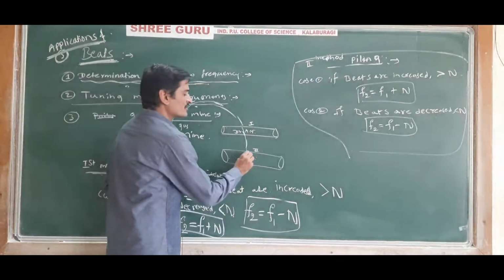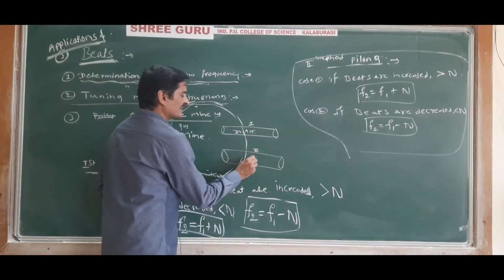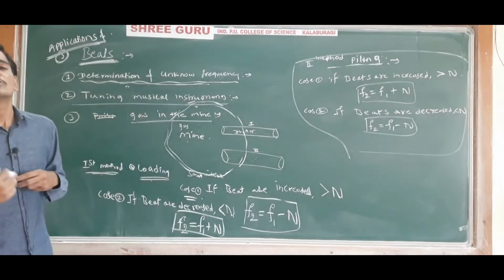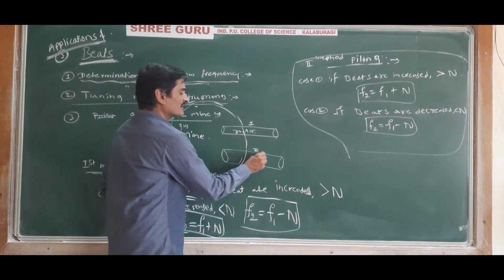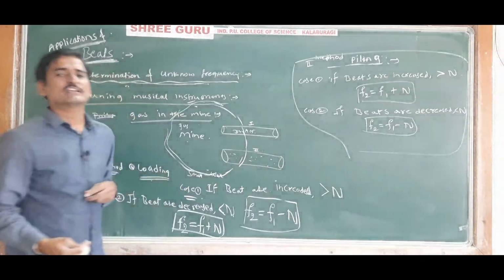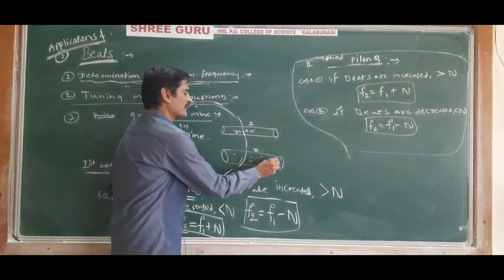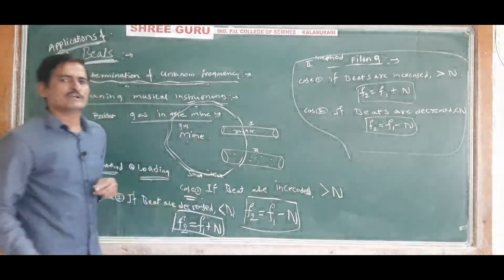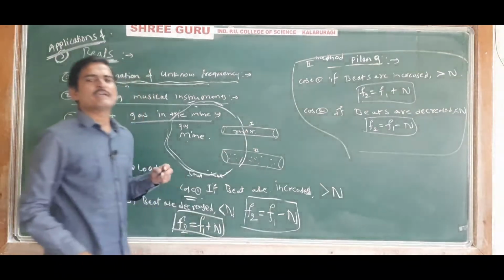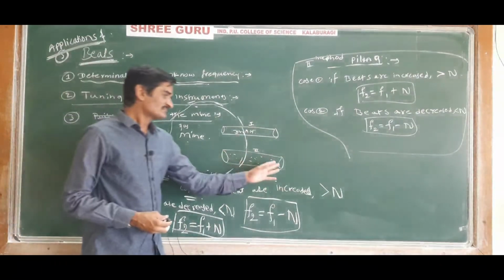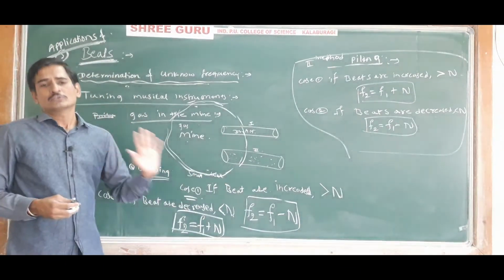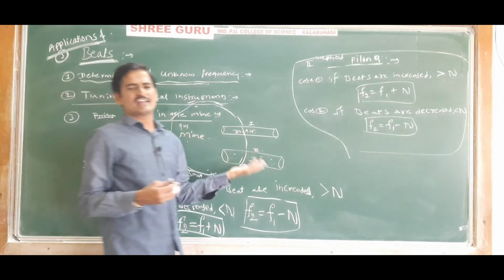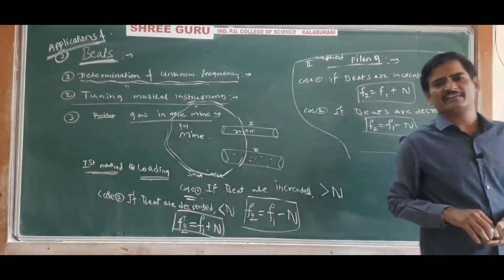then it is understood that the gas in the second pipe is not air medium, because that gas will have a different density. This gas will have a different density, different frequency, so the beats will be heard. So they will conclude that the gas in the mine is not air, it may be some other gas like methane, carbon or anything else.